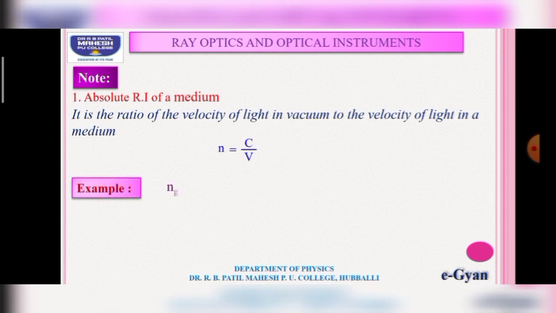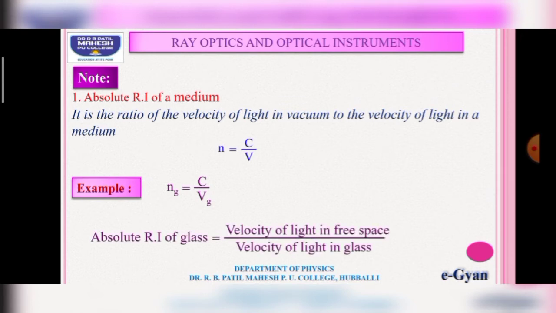For example, Ng, where Ng represents the refractive index of glass, is equal to the ratio of the velocity of light in vacuum to the velocity of light in the glass medium. That is, the absolute refractive index of glass is equal to the velocity of light in free space divided by the velocity of light in glass.